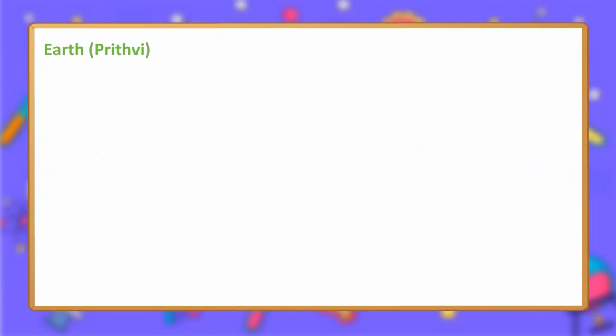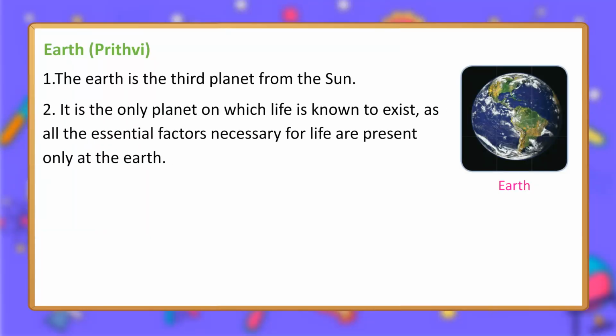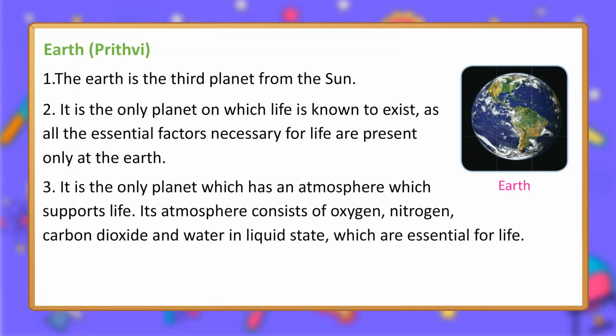Earth, Prithvi. 1. The Earth is the third planet from the Sun. 2. It is the only planet on which life is known to exist, as all the essential factors necessary for life are present only at the Earth. 3. It is the only planet which has an atmosphere which supports life. Its atmosphere consists of oxygen, nitrogen, carbon dioxide and water in liquid state, which are essential for life.